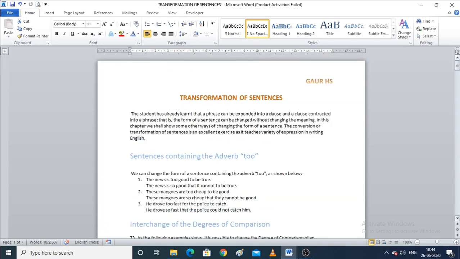If we sum up all the ideas that we have seen in this topic, we can summarize that we can convert one form of sentence into another form without changing the meaning of the sentence, by changing a few words according to the rule. So clauses play the main role in transformation of sentences, right?